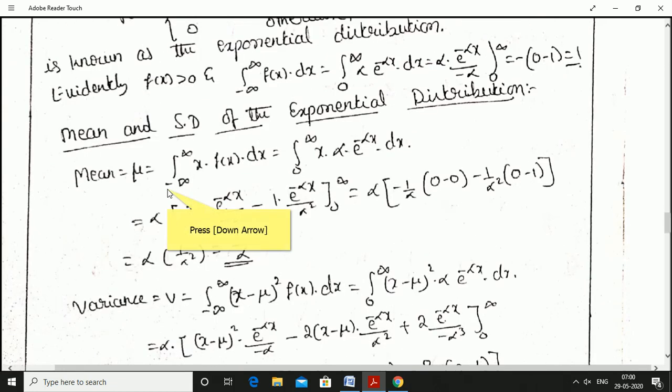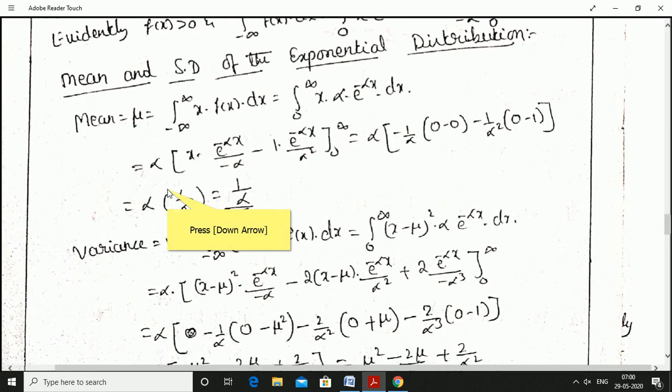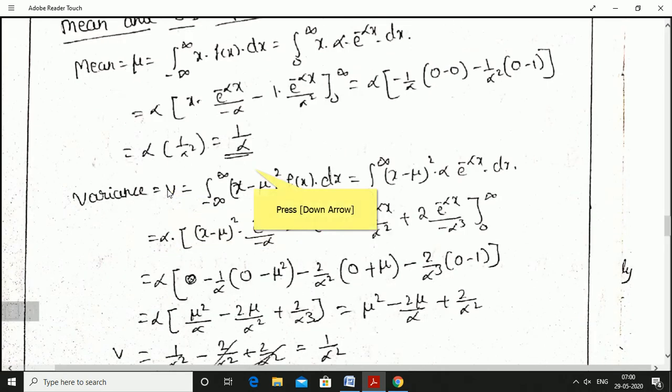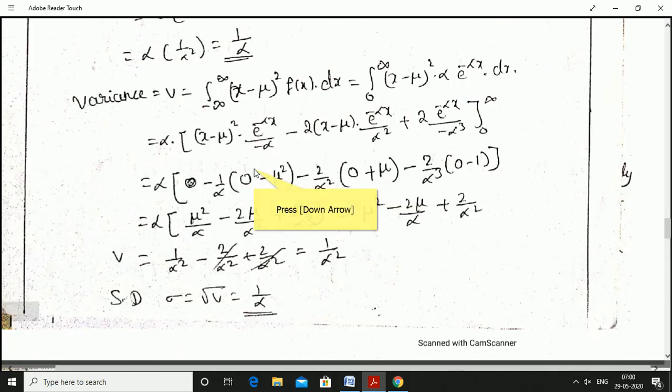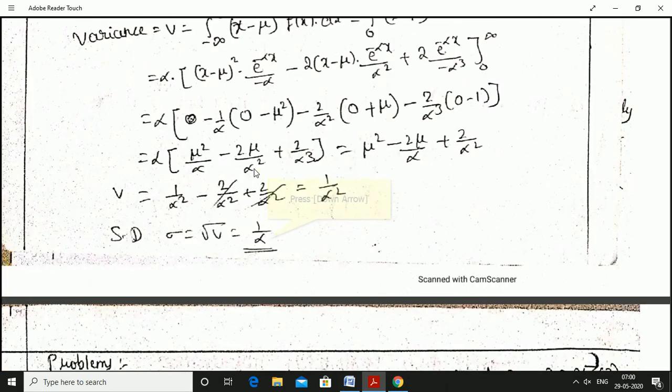The mean of the exponential distribution is 1 by alpha and its variance is equal to 1 by alpha square. Standard deviation is equal to square root of variance, which is 1 by alpha. The derivation is not covered here, but you need to know the mean and variance. Mean of the exponential distribution is 1 by alpha.